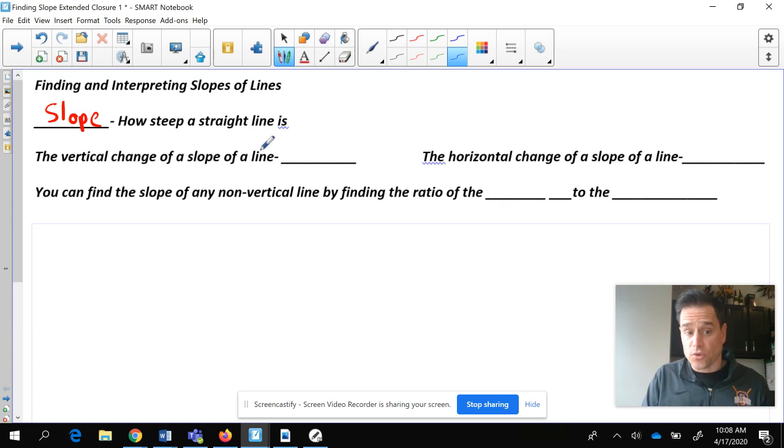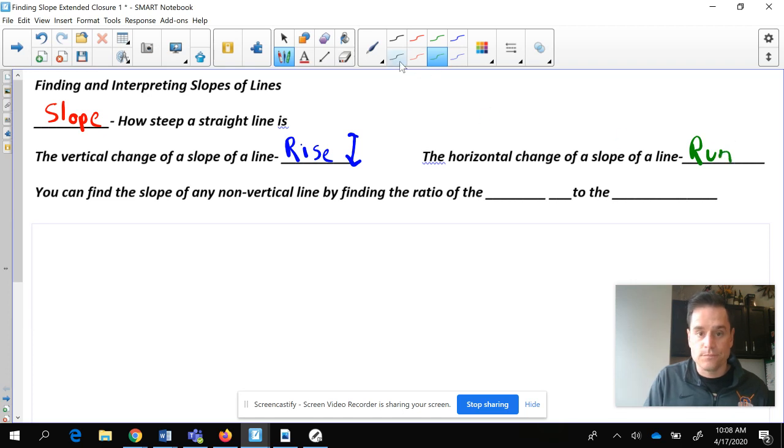Okay, the vertical change of the slope, whether it goes up or down, is called the rise. You're going to need to know these words, very important words. And the rise always seems to be positive, but it could be positive or negative. And the horizontal change, when you go left to right, is called the run. These are the very important words you're going to need to know. In fact, you can even ask your parents, and they may even remember.